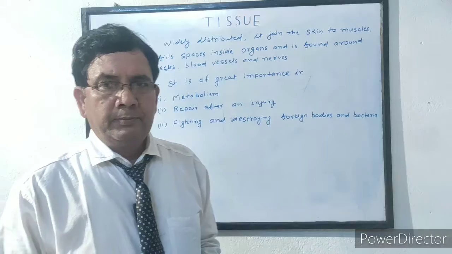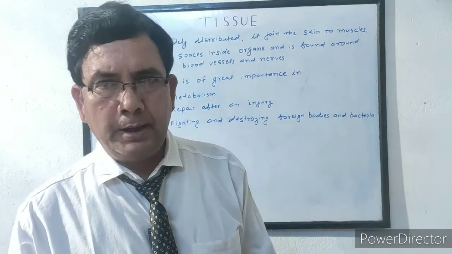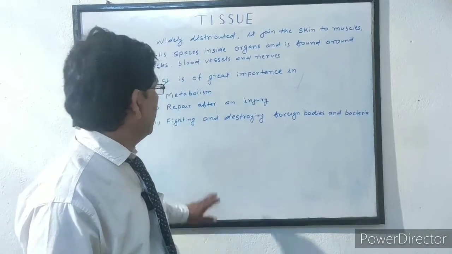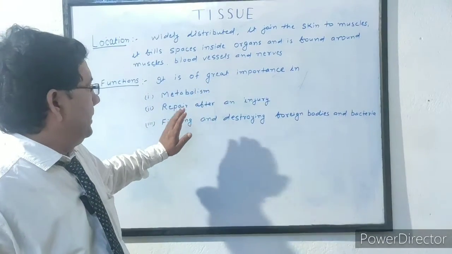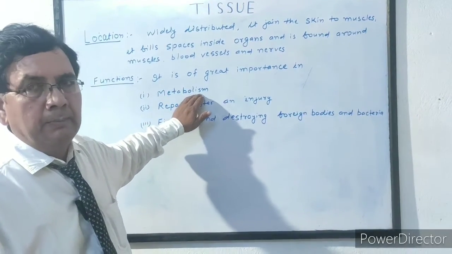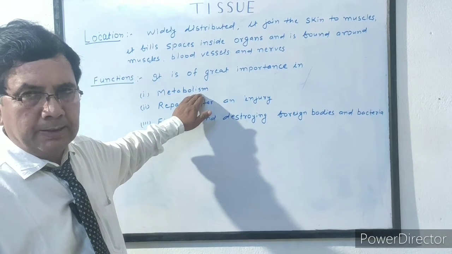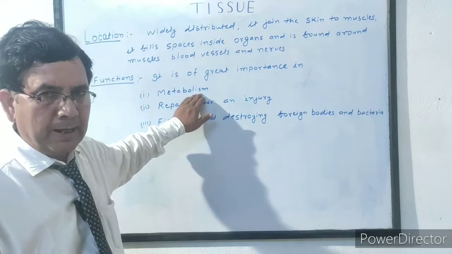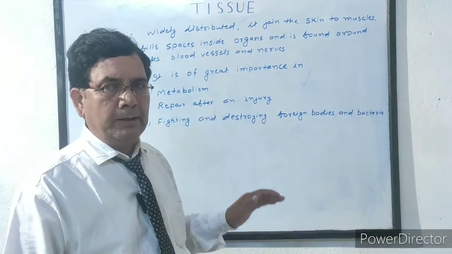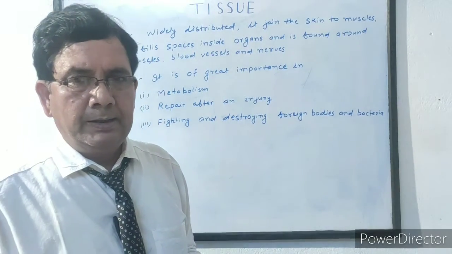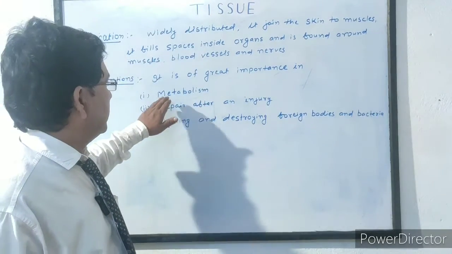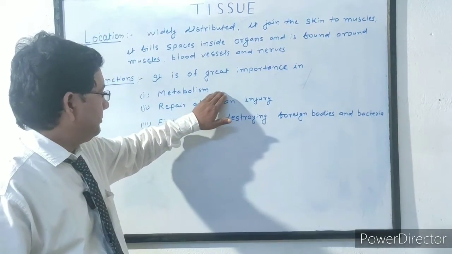Now we study the different functions of areolar connective tissue, one by one. It is of great importance in metabolism, because it has different types of cells. It has mast cells. It has phagocyte cells. They increase our immune system and our disease resistant capacity. So they help in metabolism of our body.